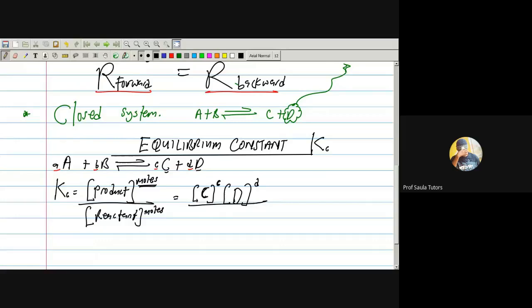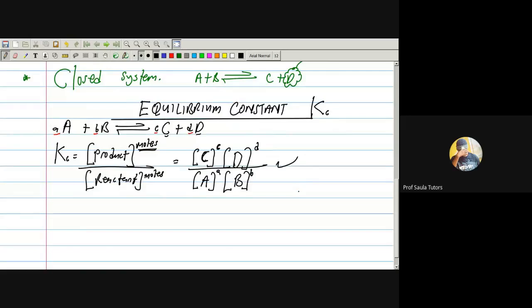Then all over, look at the reactants A and B. Put their moles as their power. Then look at B, look at their mole, and this is the expression for the equilibrium constant. That is it. Let me write one for us with an equation. Pay attention. Let me say you are given this equation and you have to write the equilibrium constant for us.